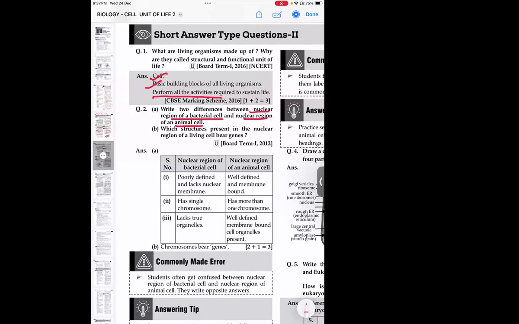So then for the nuclear region, the first point you should write is that a poorly defined nuclear membrane is present. They are also called the nucleoid. Whereas in the animal cell, a well-defined nucleus is present. Then, which structure present in the nuclear region of a living cell bears genes? Chromosome. Very important question this is. So chromosomes have the genes. And where are these chromosomes located? They are located in the nucleus. So chromosomes are located in the nucleus and chromosomes have the genes on them.